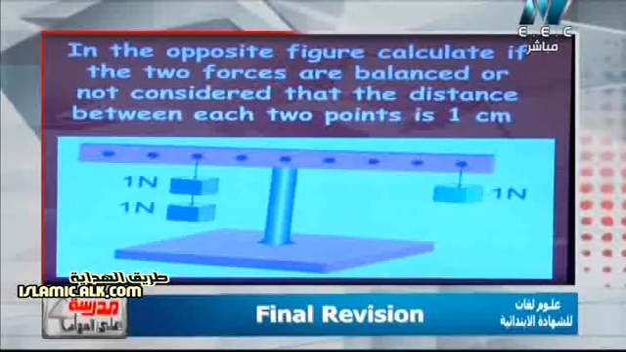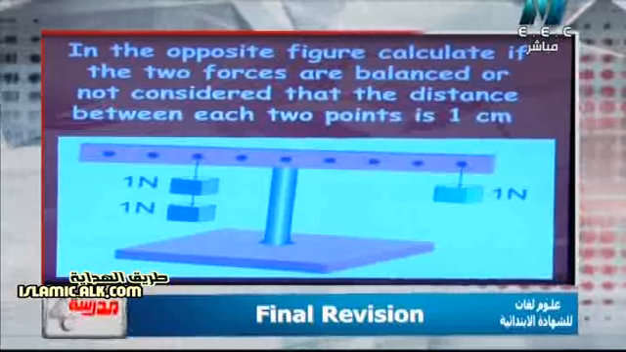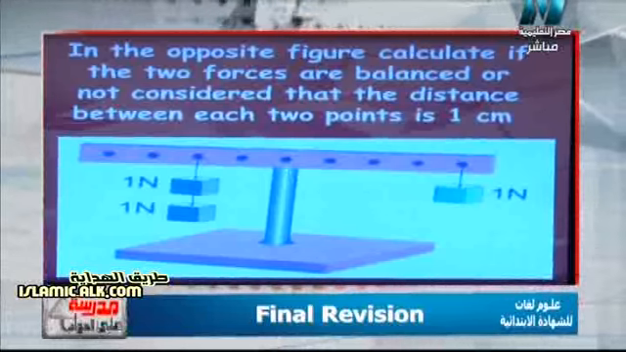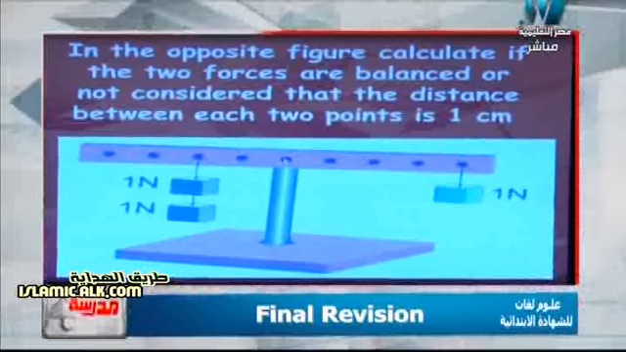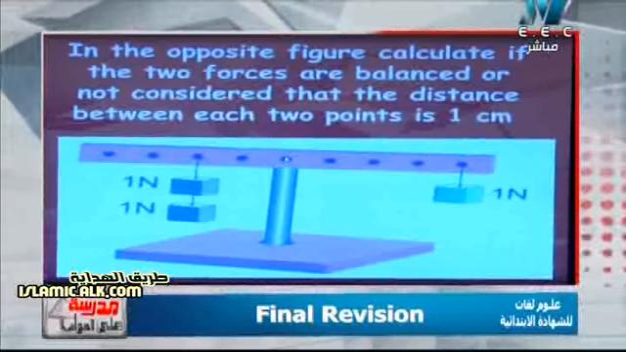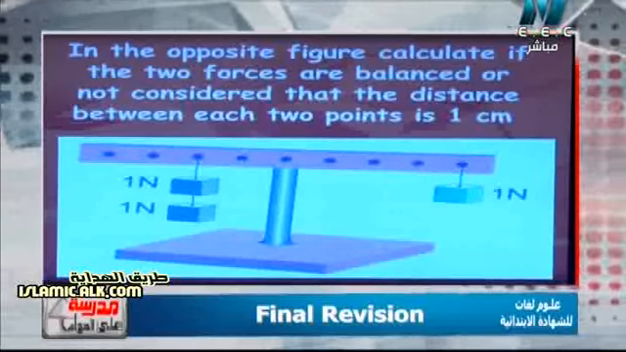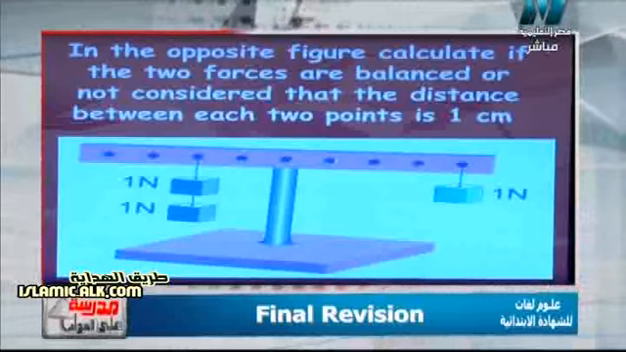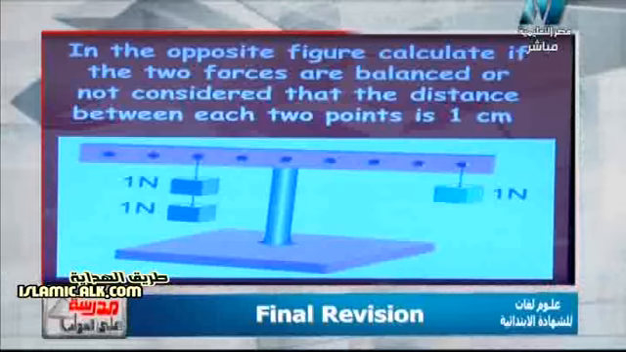So again, I consider this column the fulcrum. And this point is the 0 for the 2 forces. So the distance here will be 0, 1, 2 centimeter. So what about the distance on the right? It will be 0, 1, 2, 3, 4 centimeters.